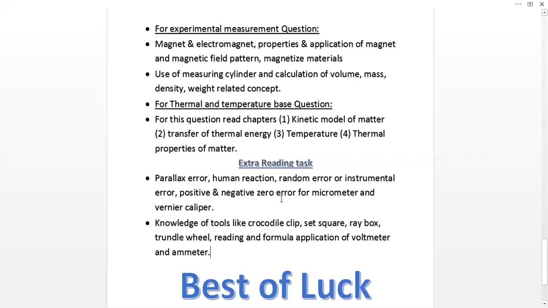There are two types of error, positive zero error and negative zero error. You must know how to measure readings from a micrometer, positive zero error, and negative zero error.